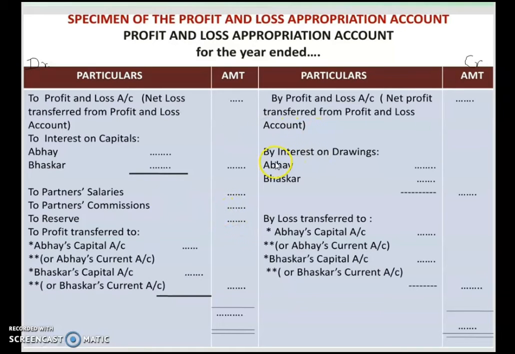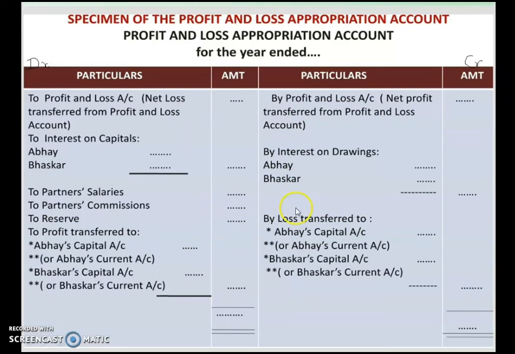Then the next thing is interest on drawings. Drawings interest is our income. From a firm's point of view, interest on drawings is income for them. So we have to collect it, we have to charge interest on drawings to the partners, that is Abhay and Bhaskar. Whatever the amount is, you can write here, make a total and write it on the outer column. If only one partner is there, then mention only one partner.